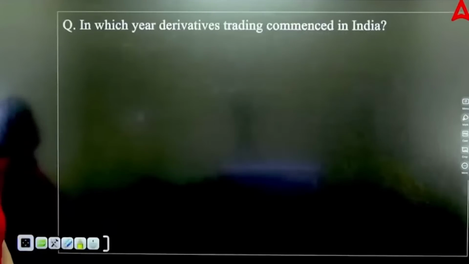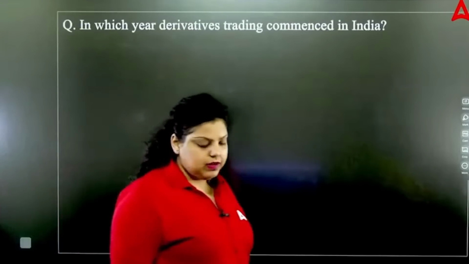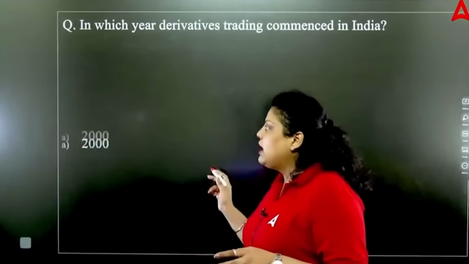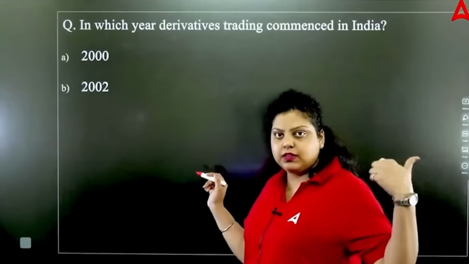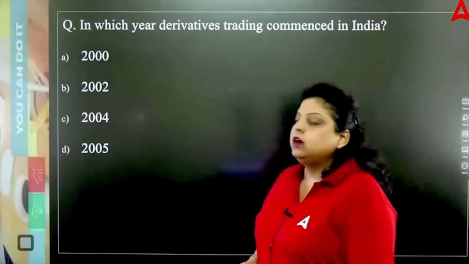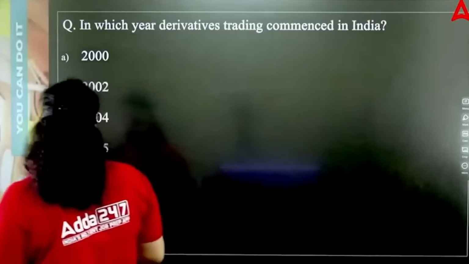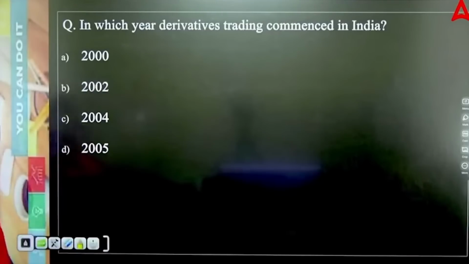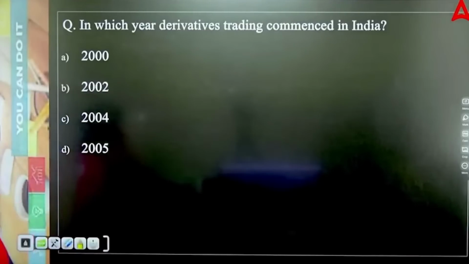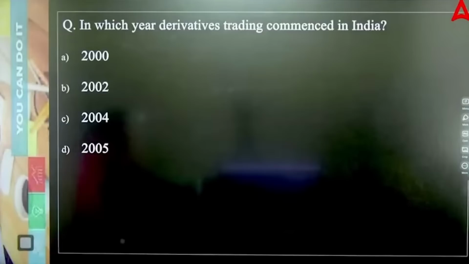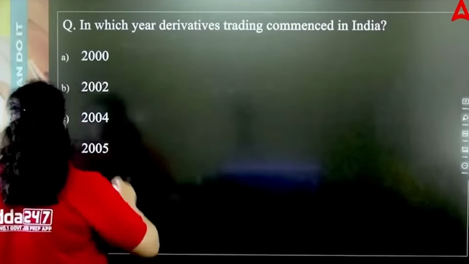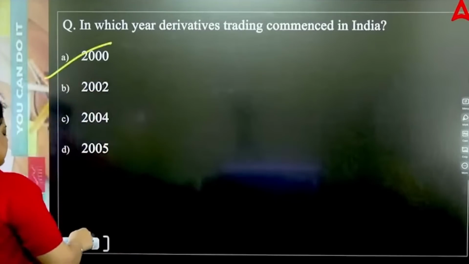Next question is asking in which year derivative trading commenced in India. So what is derivative? Derivative is simply a product and the value of that product will be derived from the underlying asset, as we have seen earlier. So underlying assets are there who drive the value of derivatives. Here the question is asking in which particular year the derivative started its trading. In the year 2000, derivative started its trading.